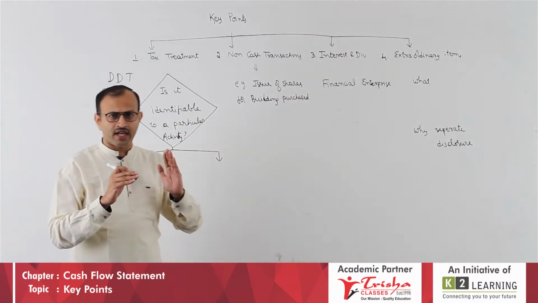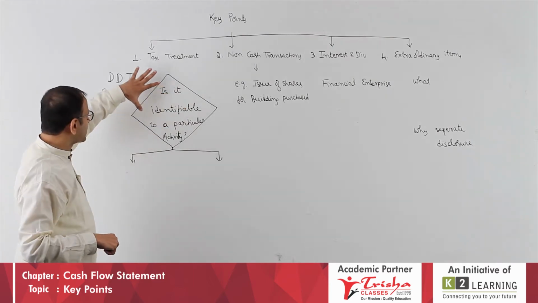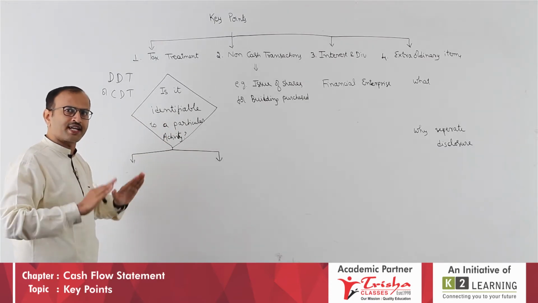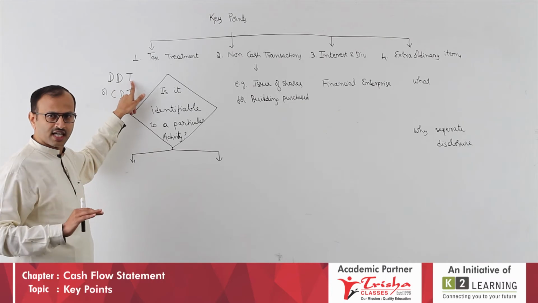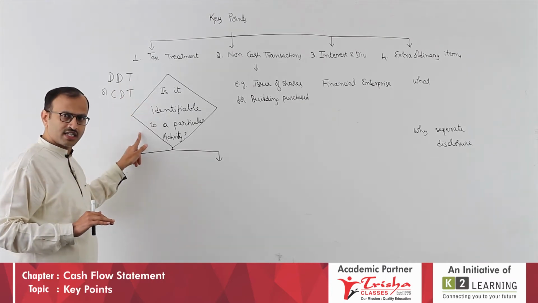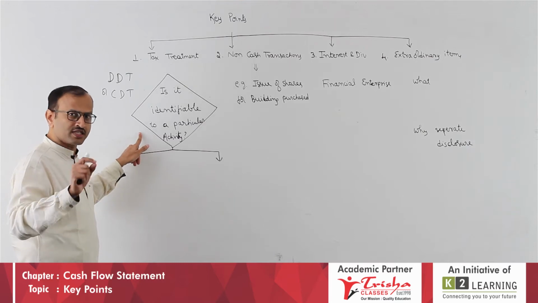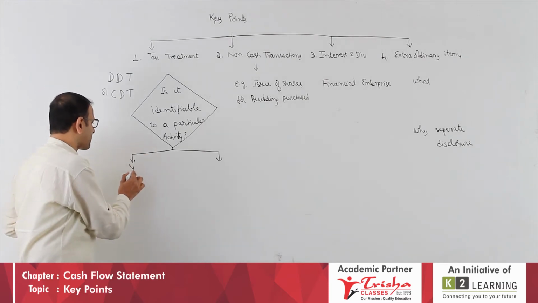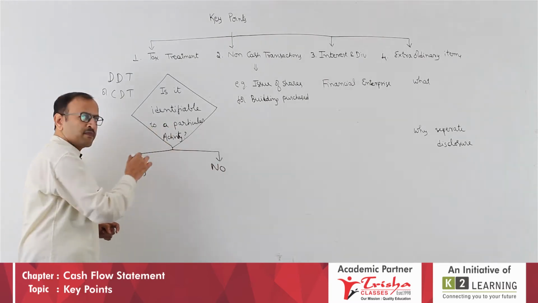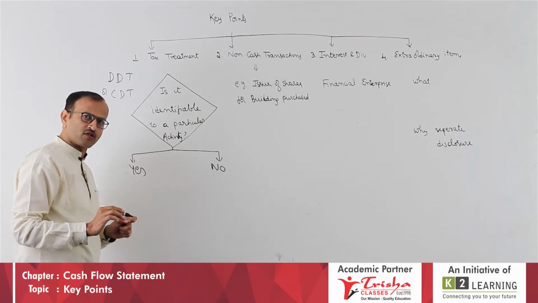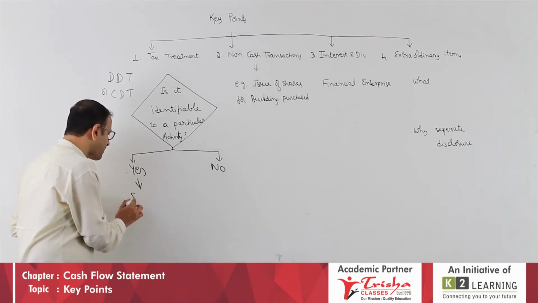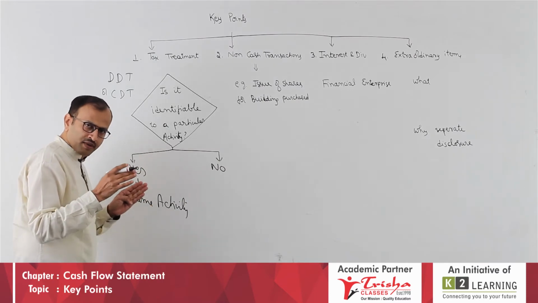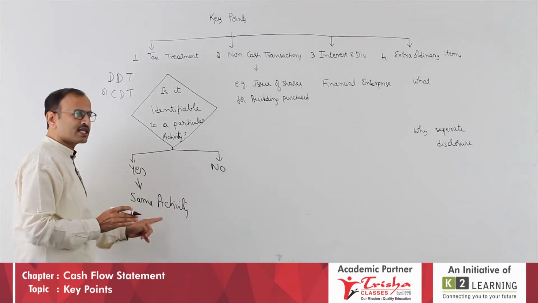The way that I remembered was this way. In Accounting Standard 3, when we learned it, the question was: is it identifiable to a particular activity? Are you able to make out what kind of activity? For example, the dividend tax you said is financing activity. Or we consider sale of an asset, you pay tax, that is called investing activity. If you are able to identify it to a particular activity, then treat it under the same activity.